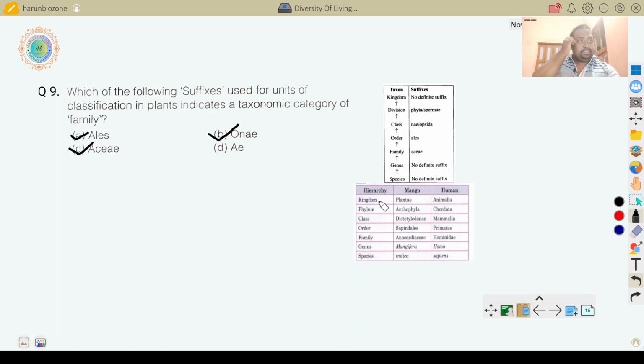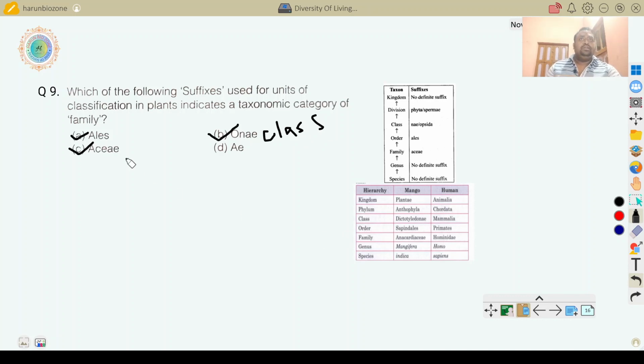Say here some examples: kingdom Plantae, so here the -ae suffix is required. Division Anthophyta, class Dicotyledonae, so in case of class there is -ae.